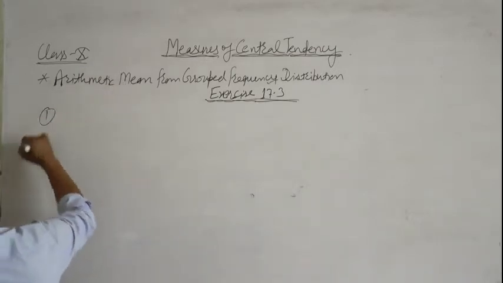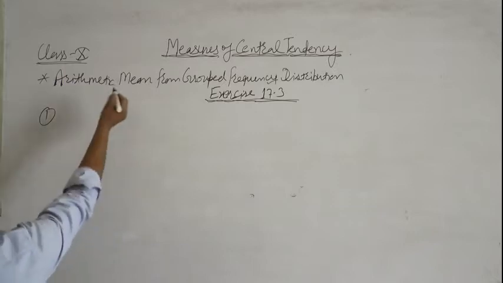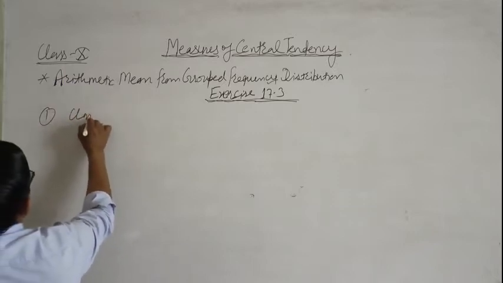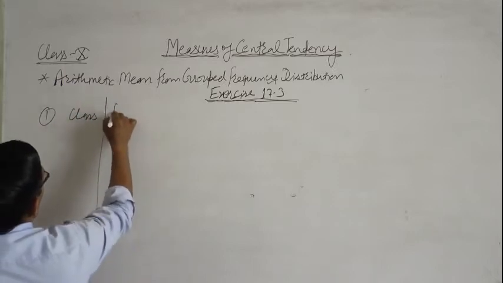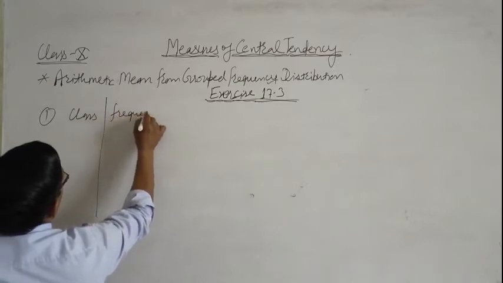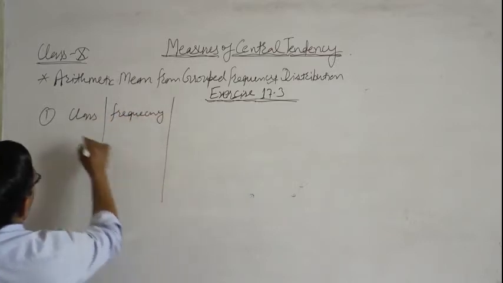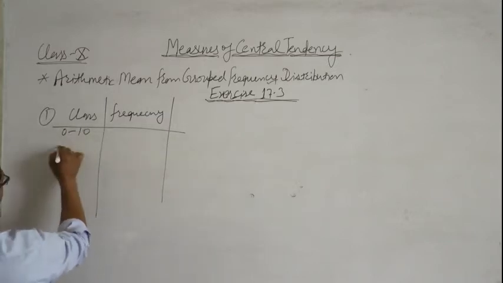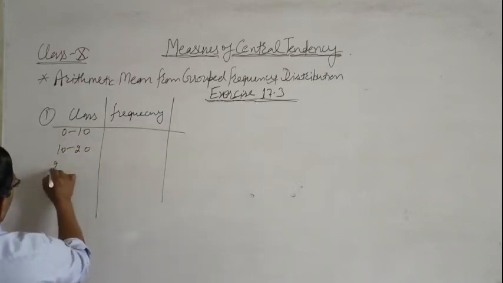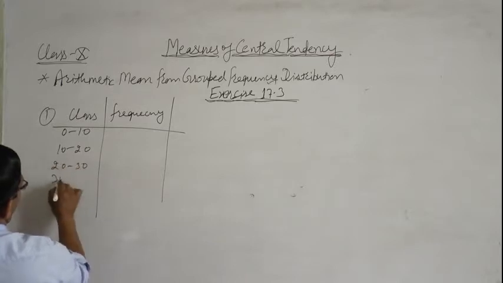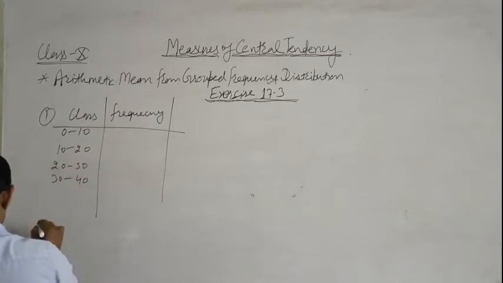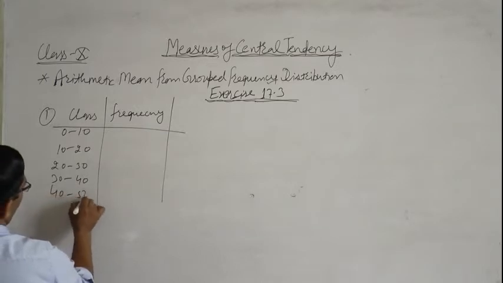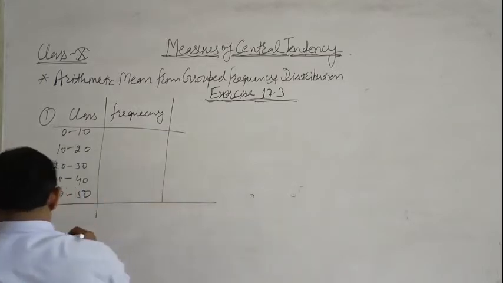In question number 1, class and frequency are given. Class is 0 to 10, 10 to 20, 20 to 30, 30 to 40 and 40 to 50.